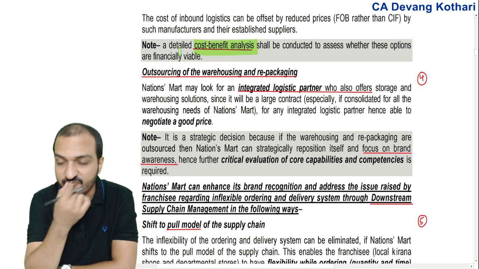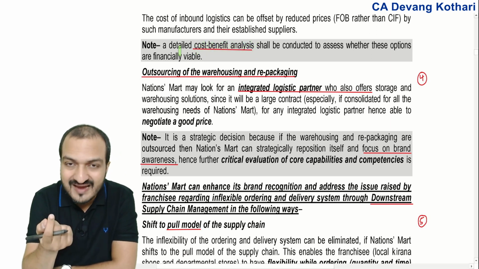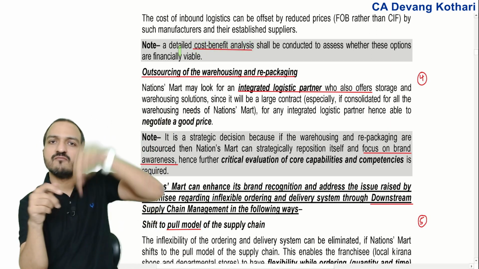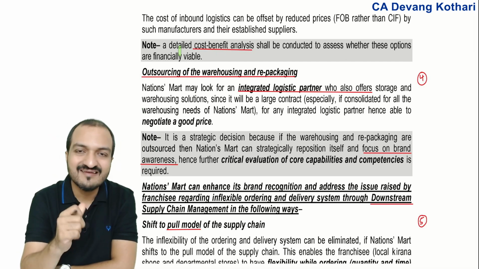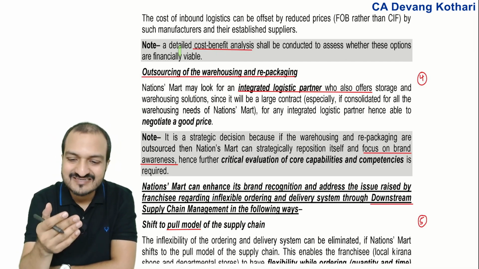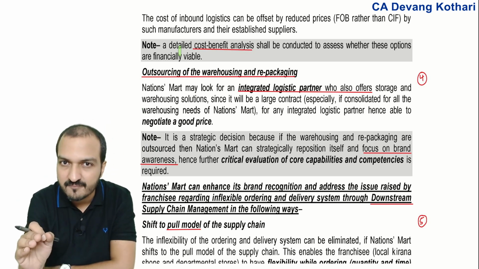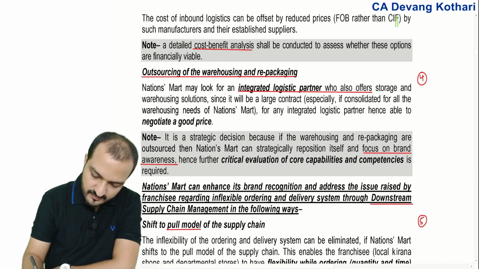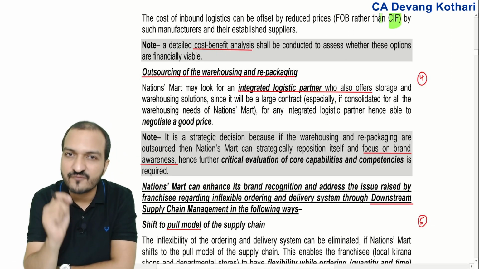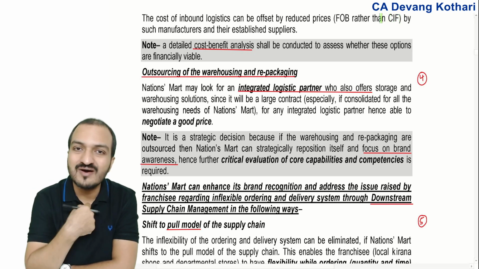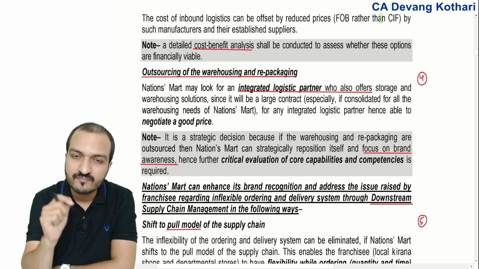In fact, if you are doing transportation on your own, the supplier might give even more discount. Until now, the manufacturer was handling the transport, so to that extent he might have included transportation costs in the price quoted by him. He might have included CIF in the price, cost, insurance and freight. But now if you are arranging transport on your own, the manufacturer needs to give you only the goods.